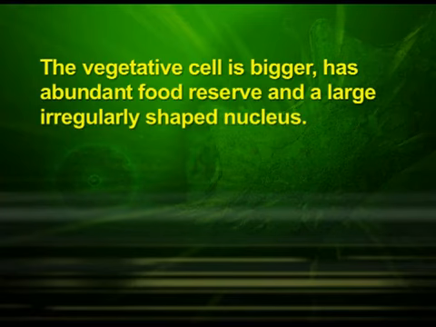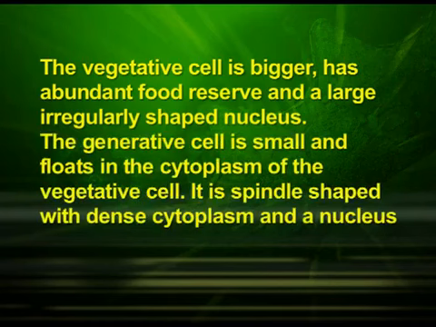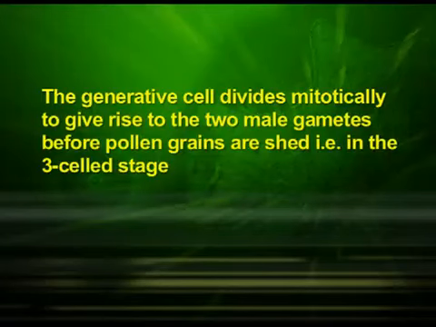The vegetative cell is bigger, has abundant food reserve and a large irregularly shaped nucleus. The generative cell is small and floats in the cytoplasm of the vegetative cell. It is spindle shaped with dense cytoplasm and a nucleus. In over 60% of angiosperms, pollen grains are shed at the 2-celled stage. In the remaining species, the generative cell divides mitotically to give rise to the 2 male gametes before pollen grains are shed, that is in the 3-celled stage.